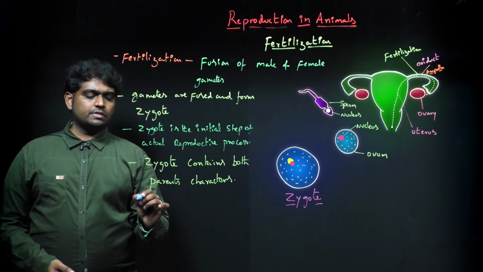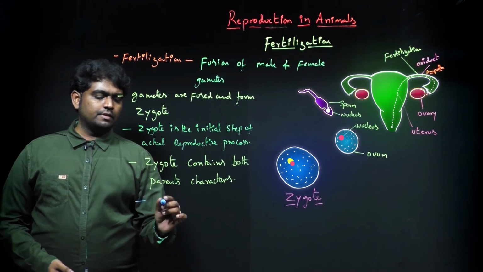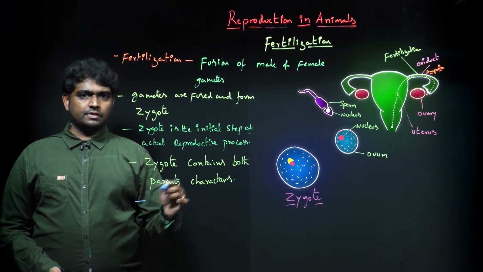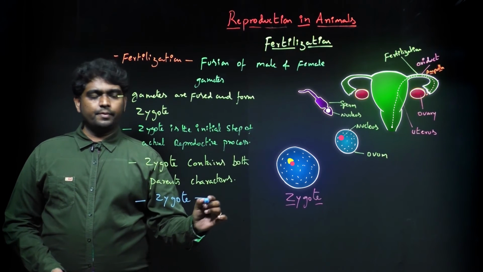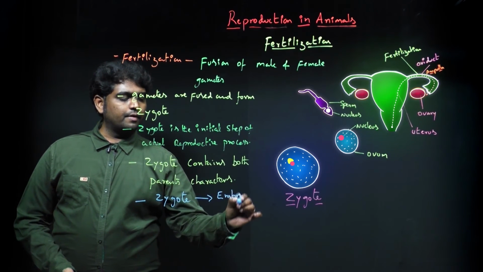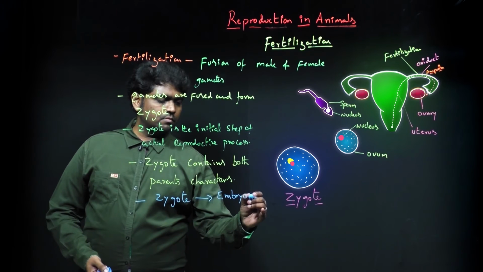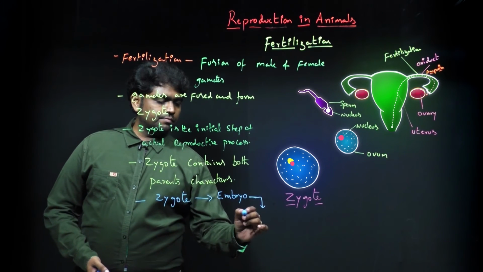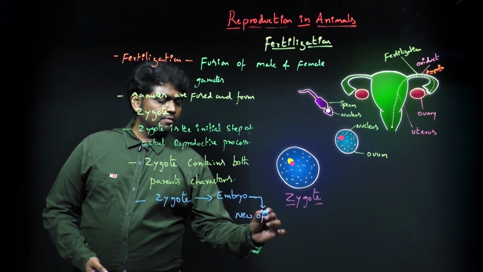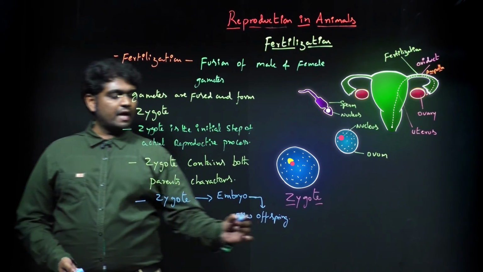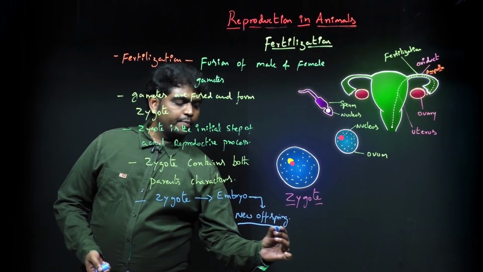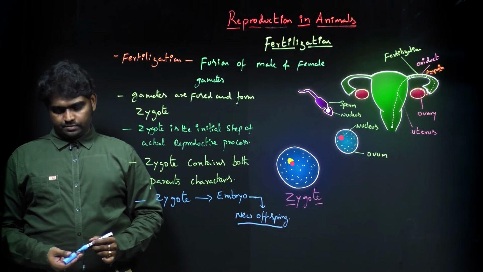At the end of fertilization, the zygote structure develops into an embryo, and it develops into a new offspring or new individual which carries both parent characters.